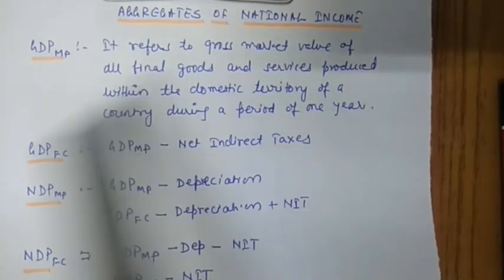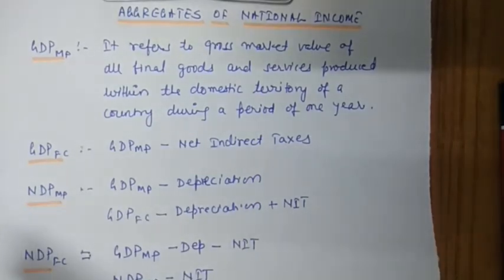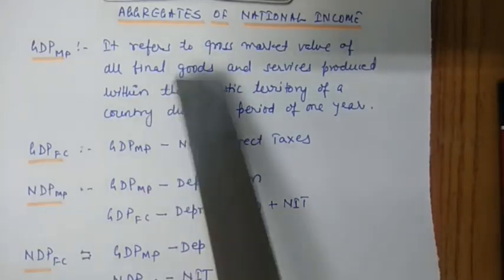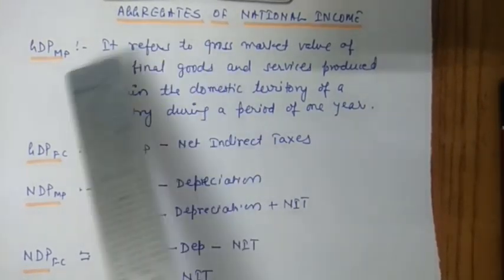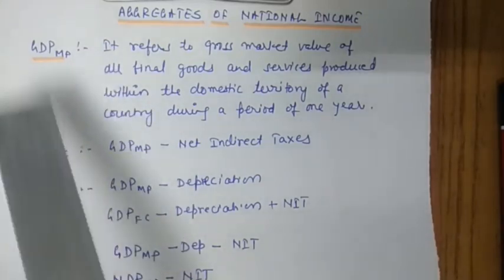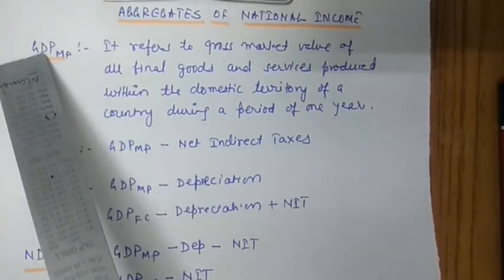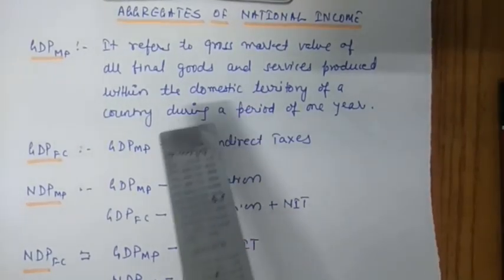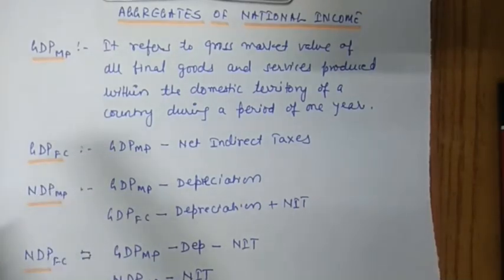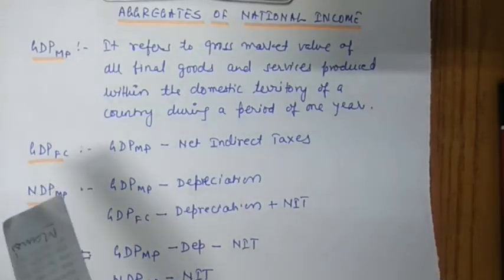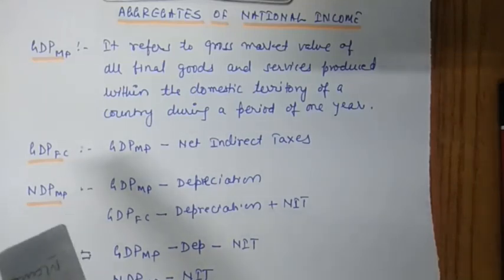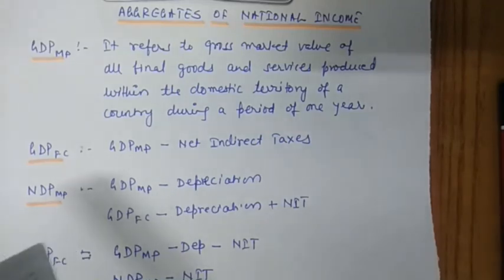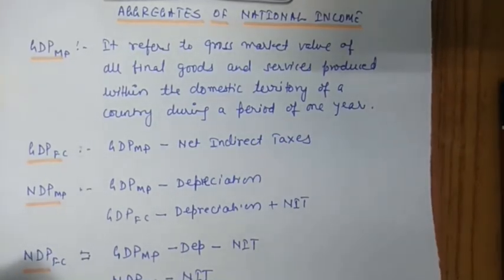Gross signifies that no provisions have been made for depreciation. That is, it includes depreciation. Because it is gross, depreciation will be a part of it. Next word is domestic. It means it includes goods and services produced by all units located within the domestic territory of a country, irrespective of whether produced by a resident or non-resident.